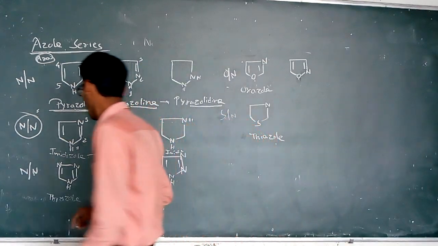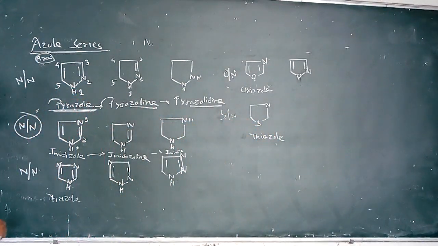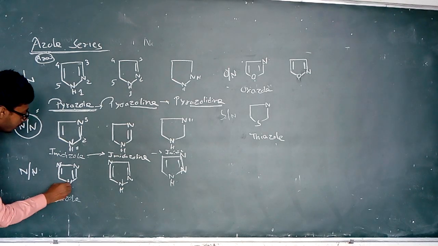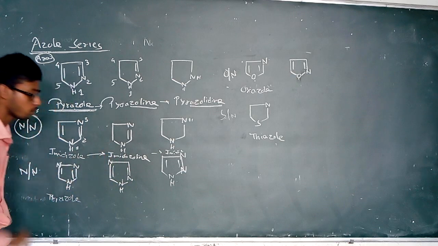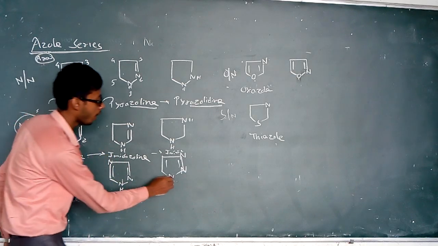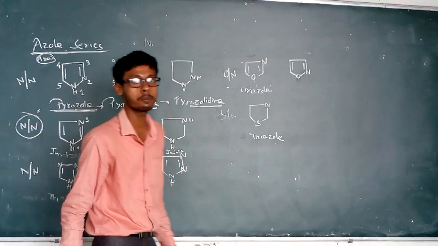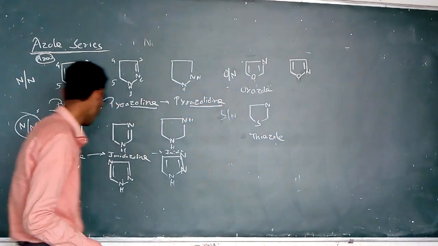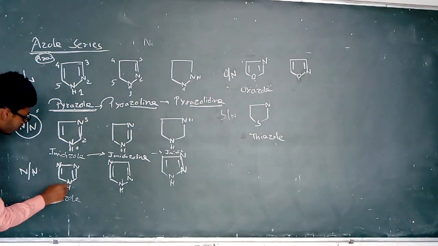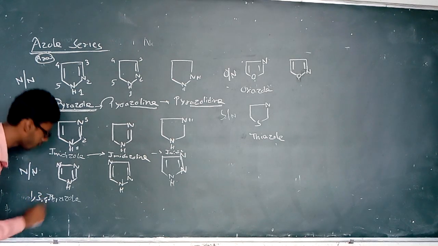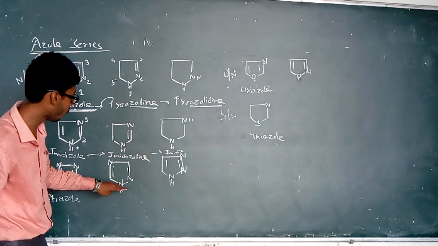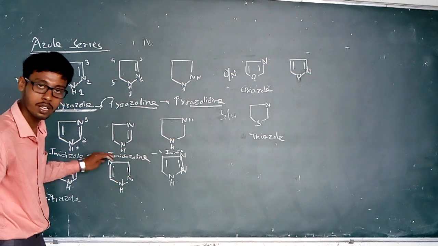So imidazole has 2 nitrogens in the 5-member ring system at the 1 and 3 positions. In the triazole case, there are 3 nitrogens present, and they may be at the 1 3 4 position, maybe the 1 2 4 position, or maybe the 1 2 3 position. Based on the presence of nitrogen in the ring system, it is known as 1 3 4 triazole, 1 2 4 triazole, or 1 2 3 triazole.